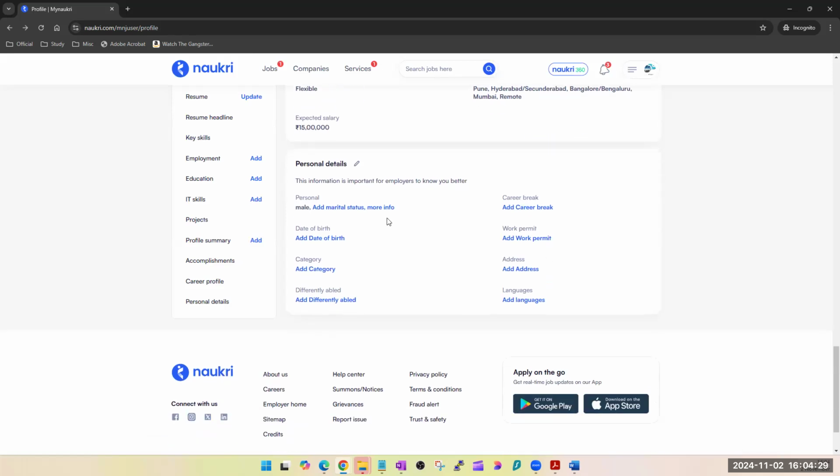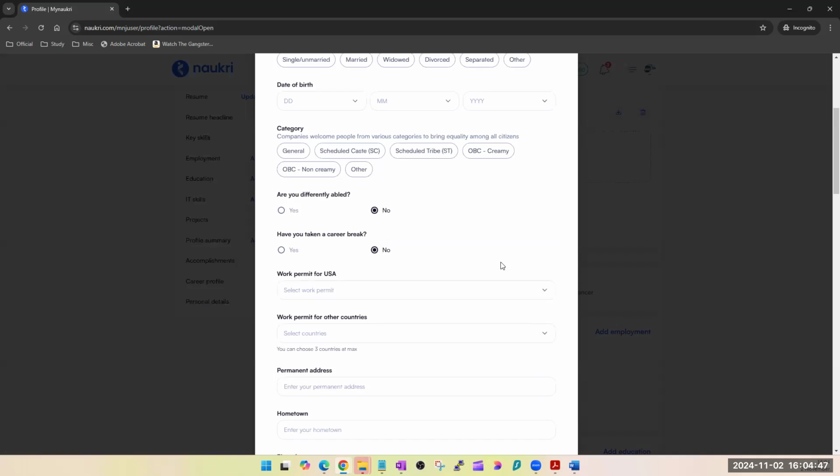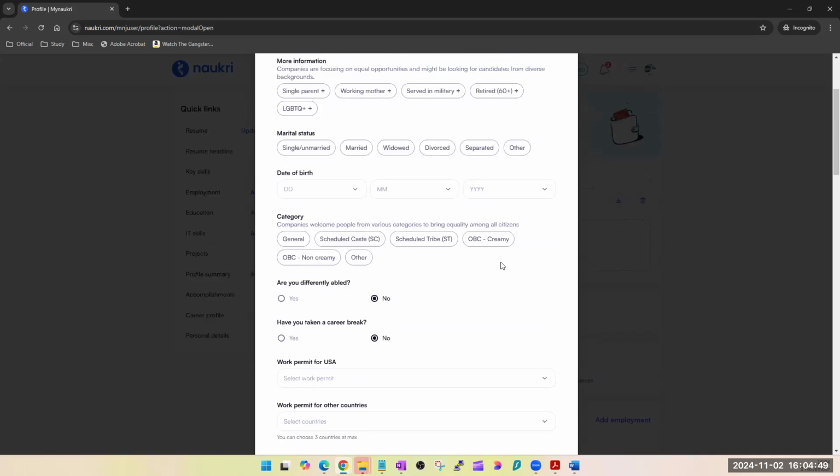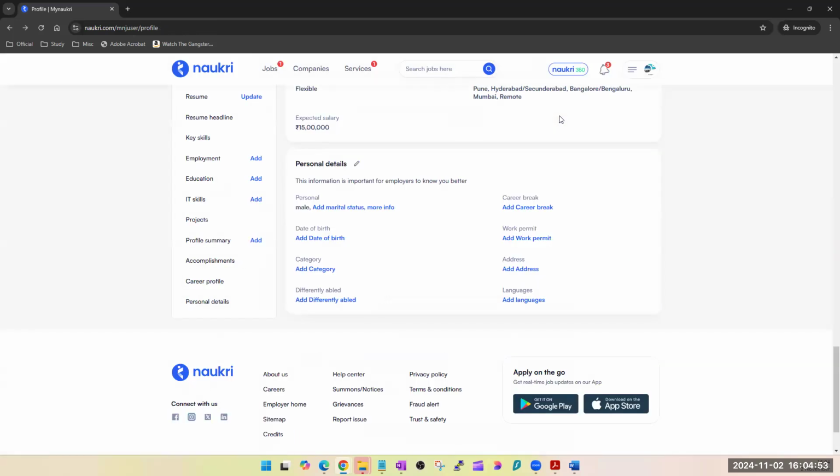Personal details won't matter much unless you're trying for some overseas job. These things matter when you're trying, especially for UAE, etc. That is, what is your marital status, what is your date of birth, your age, right? Work permit, have you taken any career break? If you have not taken any career break, well and good. If there is a career break, then mention it here. Sometimes it will save your time. Otherwise, initially it's okay. Even if you don't mention it, that is also completely fine, because initially we are trying to get more calls.